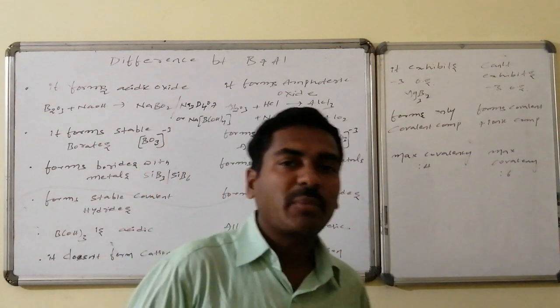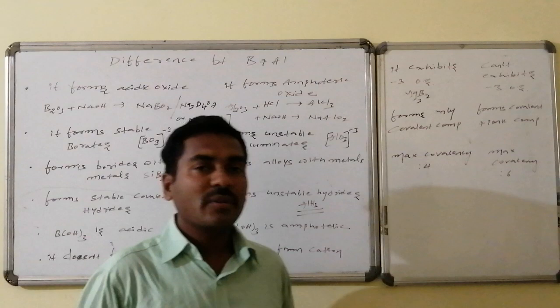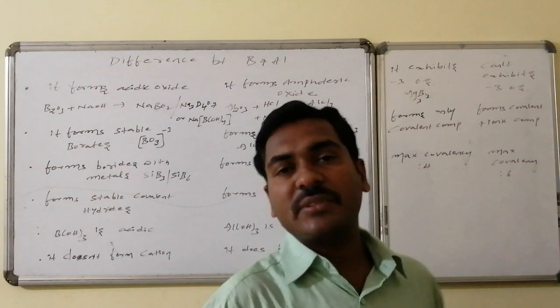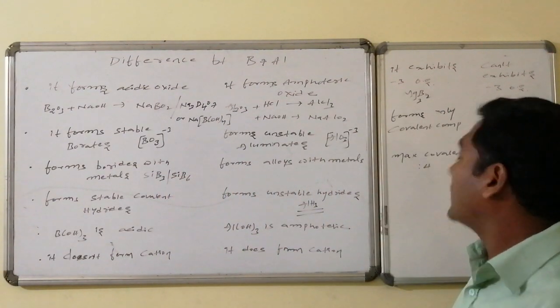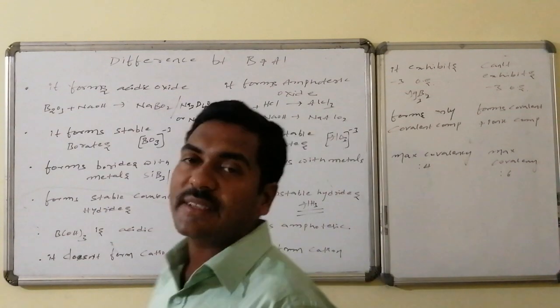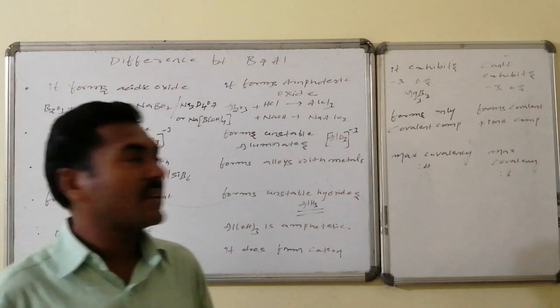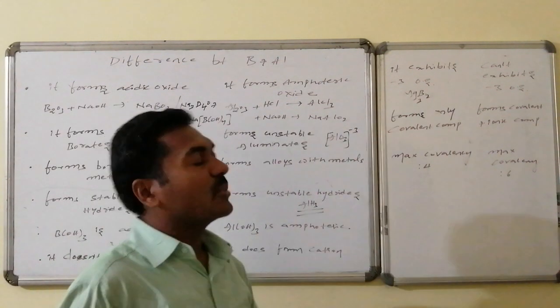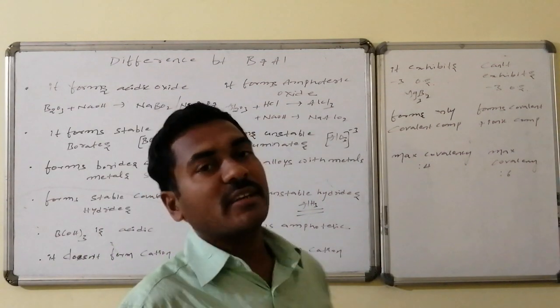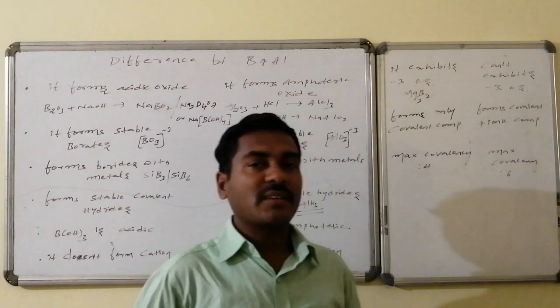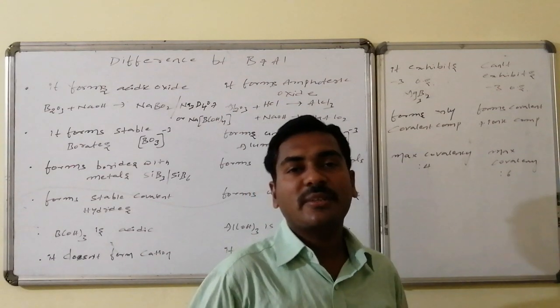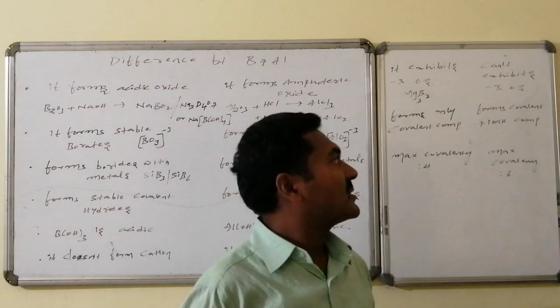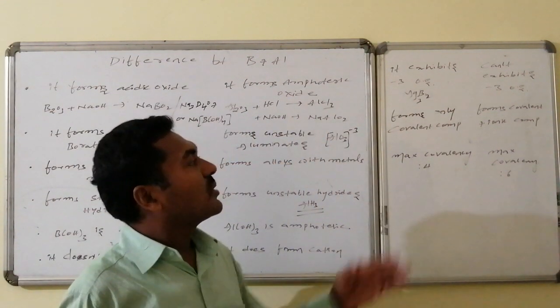It is present in the form of ionic nature when it is dissolved in the aqueous solution, or any other solvent. Whereas boron also exhibits a -3 oxidation state in certain compounds, like on reaction with magnesium it forms magnesium boride. In that, boron is having a -3 state also. But there is no chance for aluminium to exhibit any of its negative oxidation states, and it forms only covalent compounds.